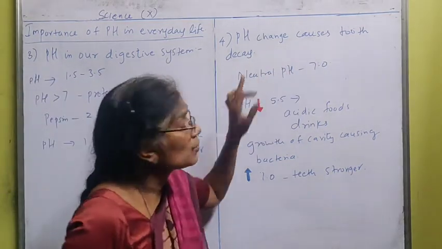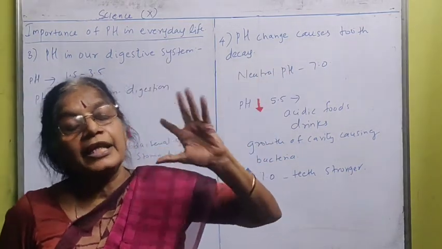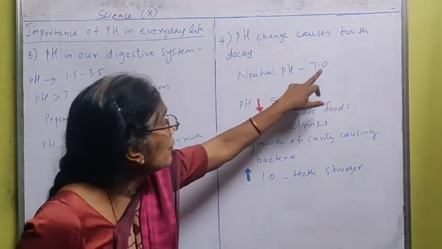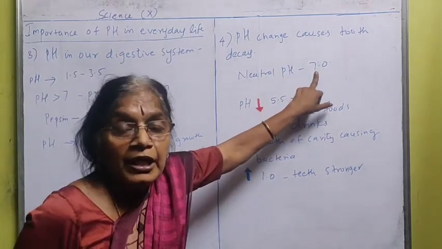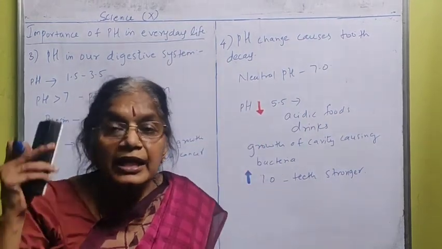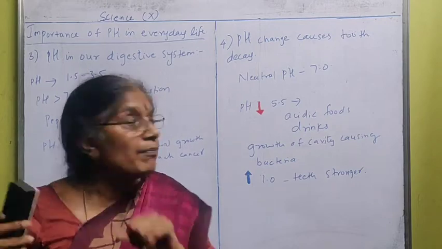Next, pH causes tooth decay. Many times we say tooth decay. Why? The reason is the pH value. The neutral pH value of the mouth is 7. So it should not go above 7, and it should not come below 7. That will cause decay in our mouth.